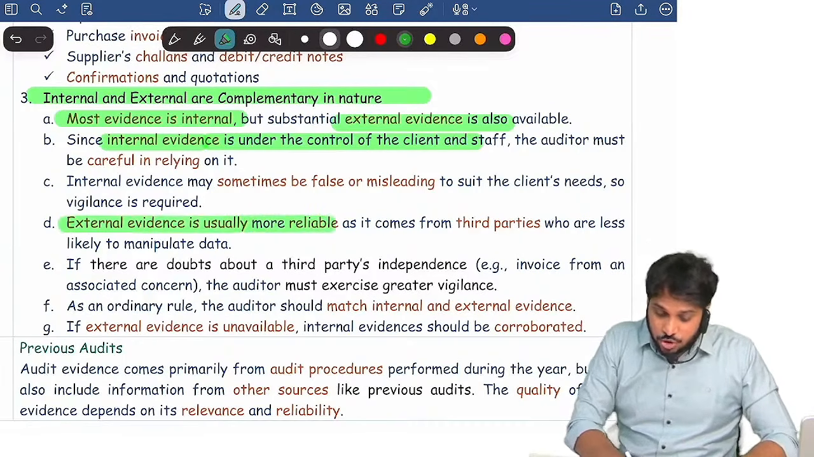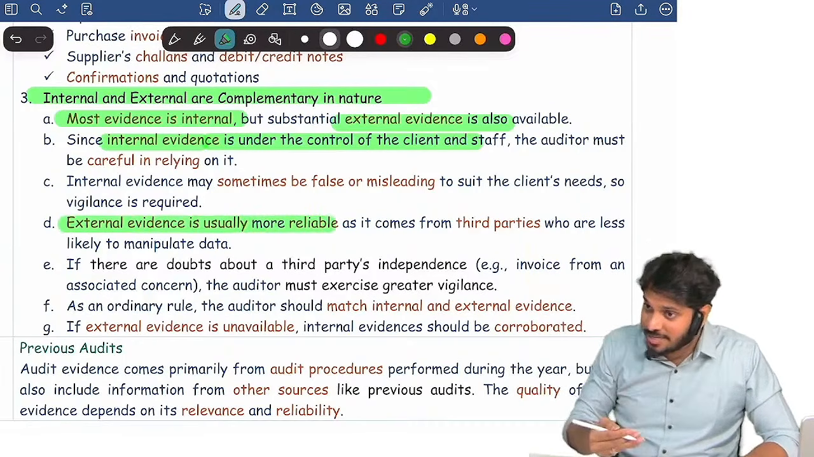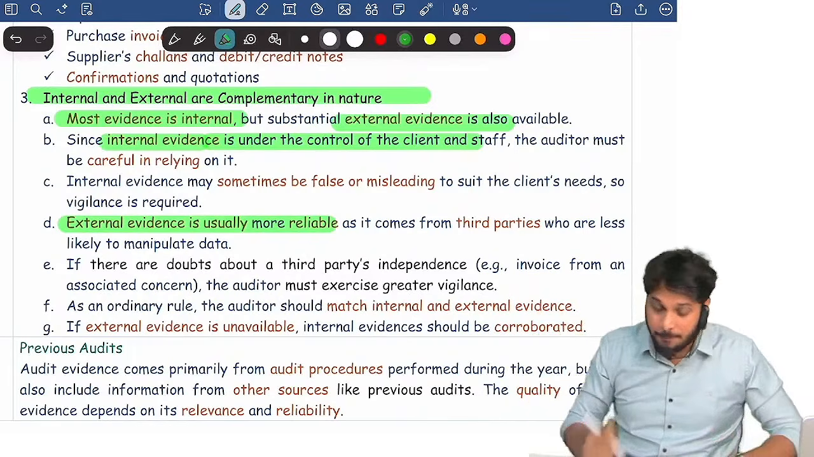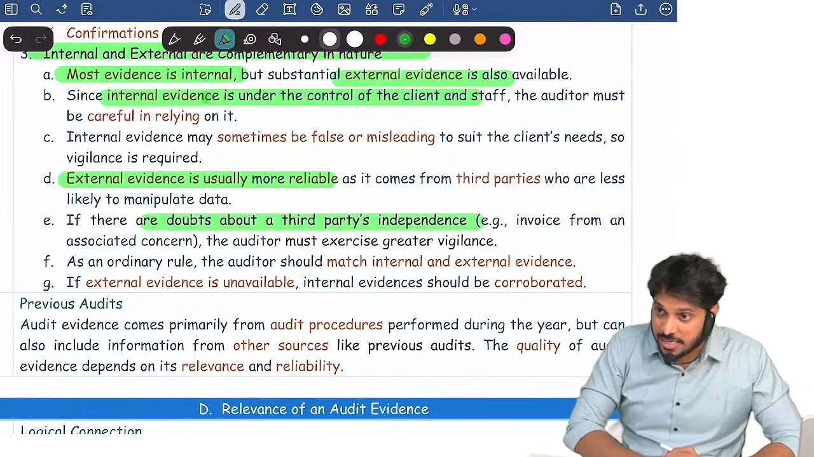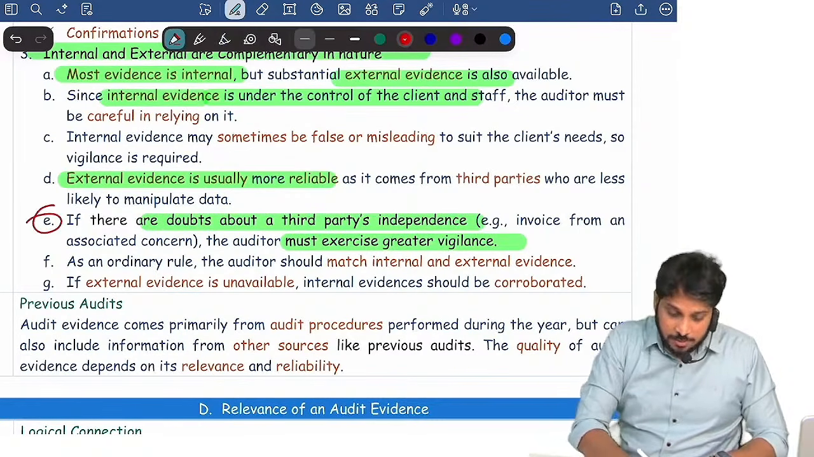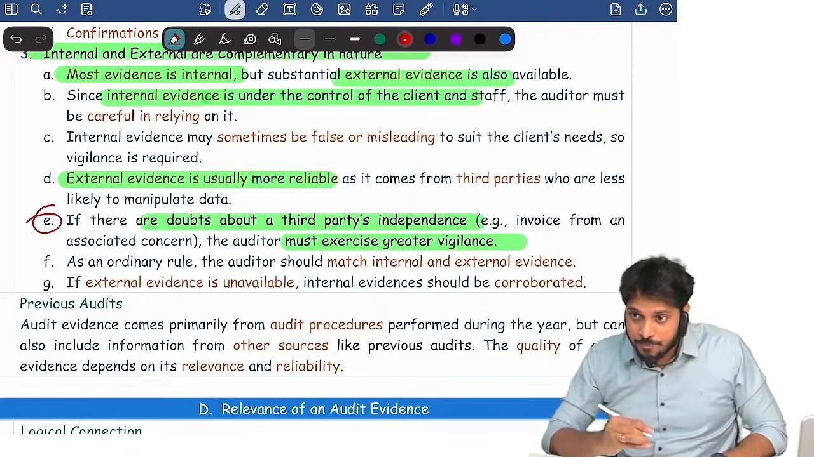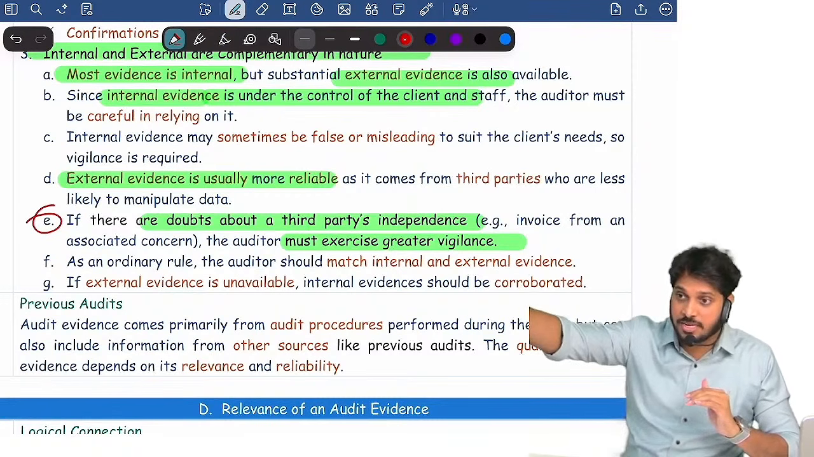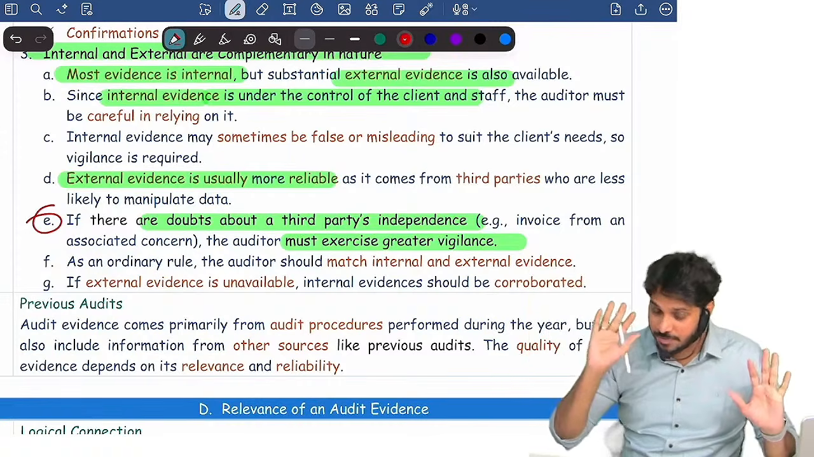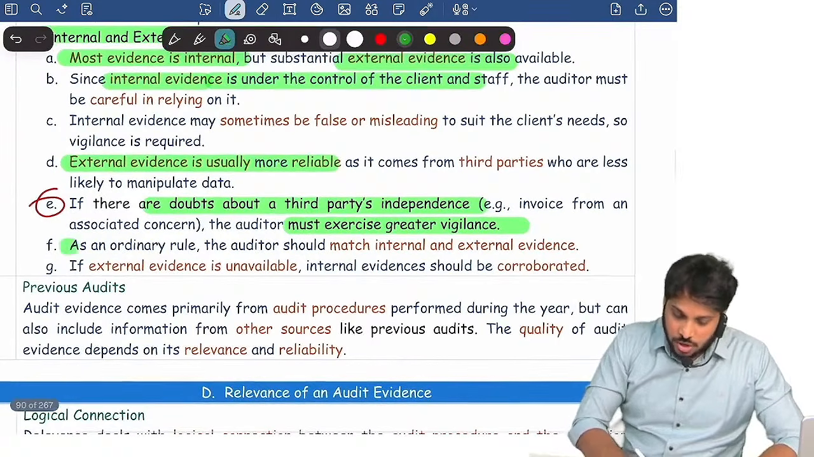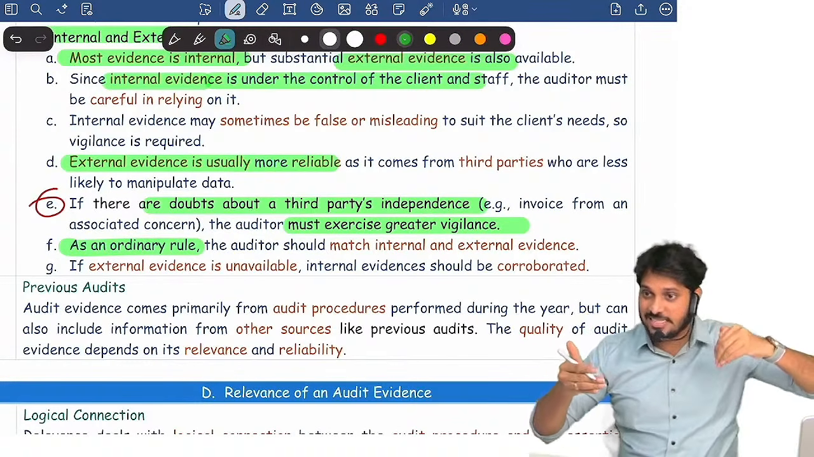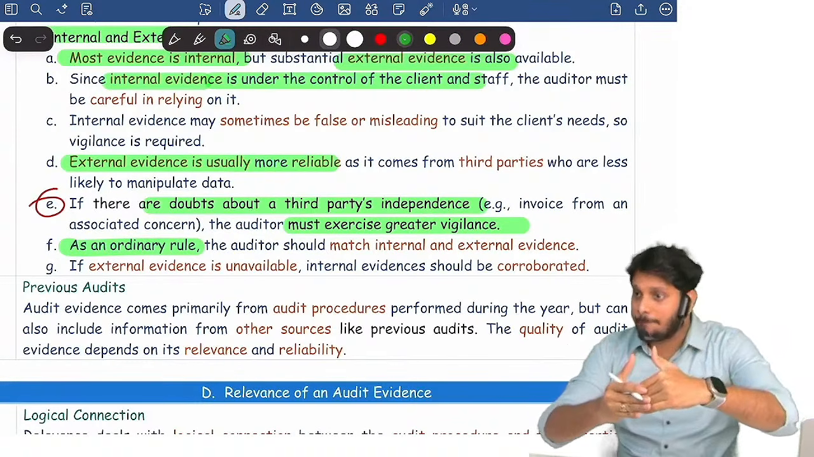External evidence is usually more reliable because it's coming from a third party. He doesn't have to impress you, so he will give you whatever is the right figure. But if at all there is a doubt about third party independence, be careful. Especially this point is applicable in case of related parties. When you are getting external confirmation from a related party where you feel that related parties may not give the right information, be careful. So as an ordinary rule, what they are giving you from outside and what is there inside, you should try to match. They should match with each other.